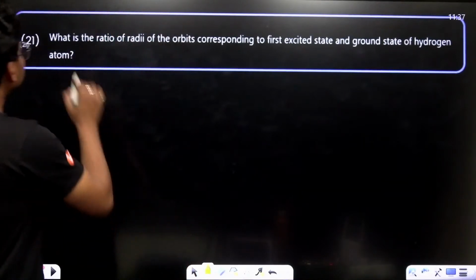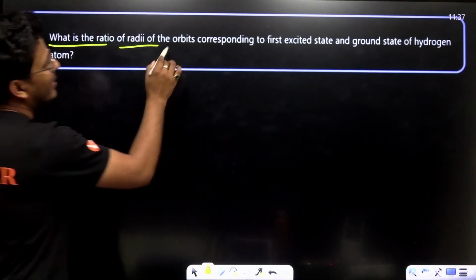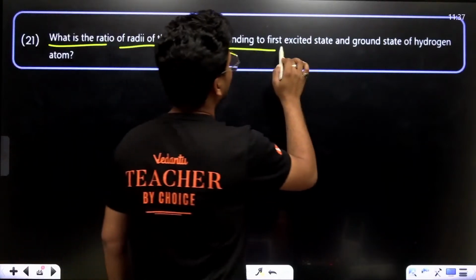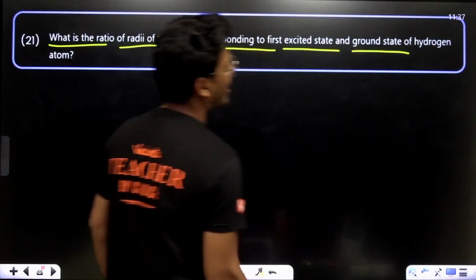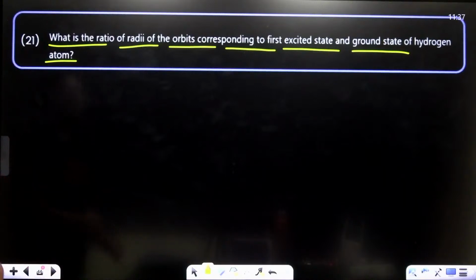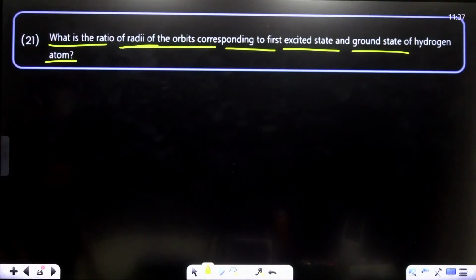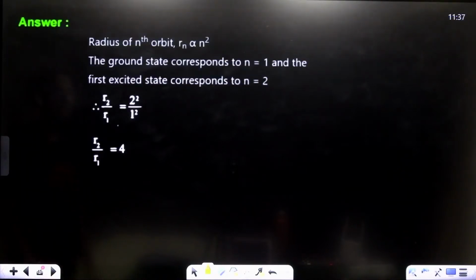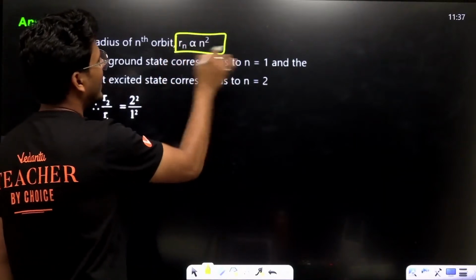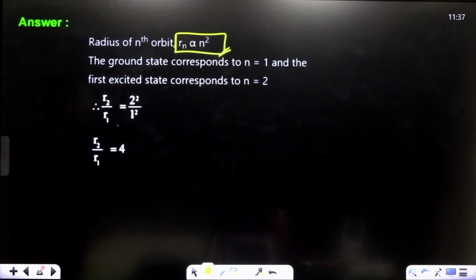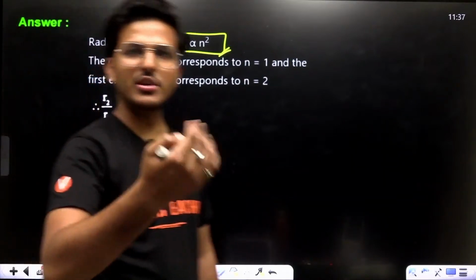Okay. Now, moving to another question, question number 21. What is the ratio of radii of orbits corresponding to first excited state and ground state of hydrogen atom? Ratio of radii of the orbits. Rn is directly proportional to n square. Radius is directly proportional to n square.